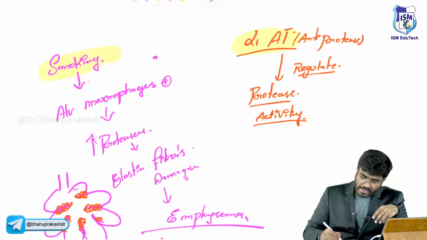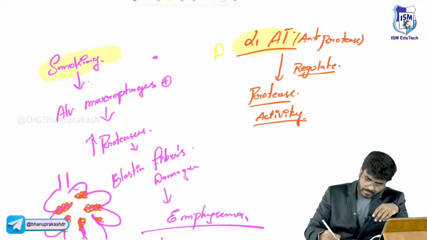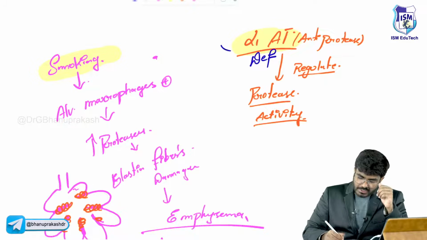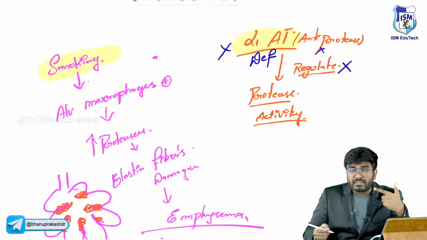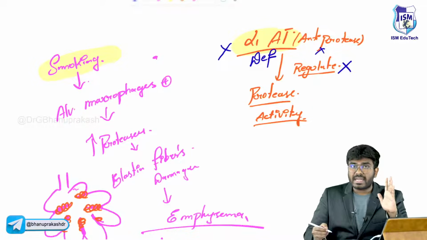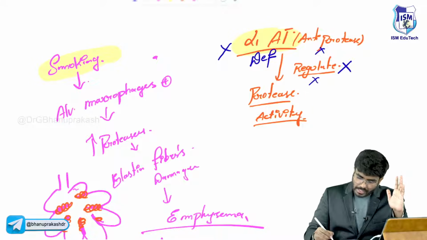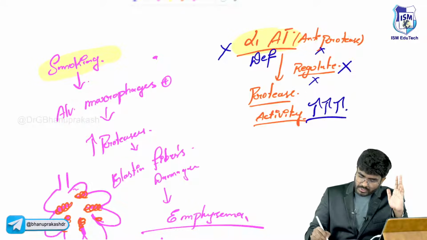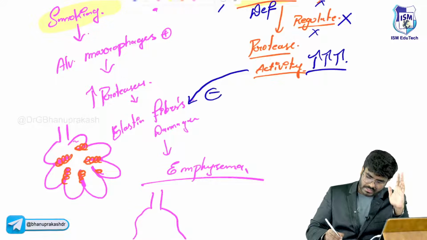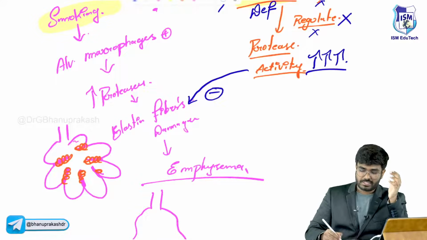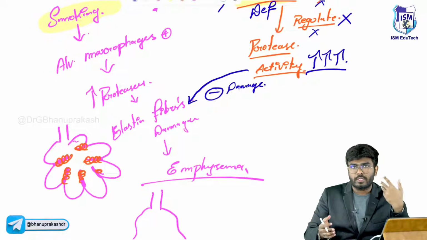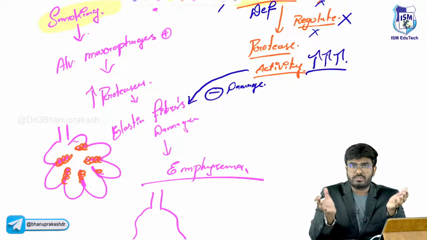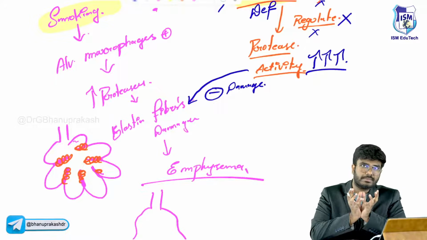you are having alpha-1 antitrypsin deficiency. Now, alpha-1 antitrypsin is not there. When it is not there, do you think regulation will occur? How much the proteases should work? Will the protease activity be regulated? Not regulated. So what happened to the protease activity? It increases. What will these proteases do? You know it. Proteases cause damage to the elastin fibers. Elastic recoil is going to be lost. The alveolar septa are going to be damaged. So the alveolus will become one single alveolus.